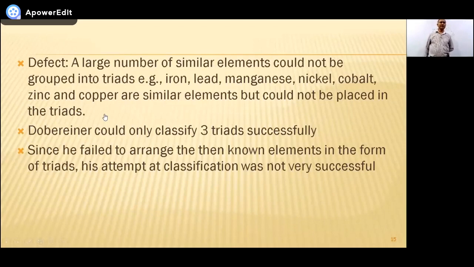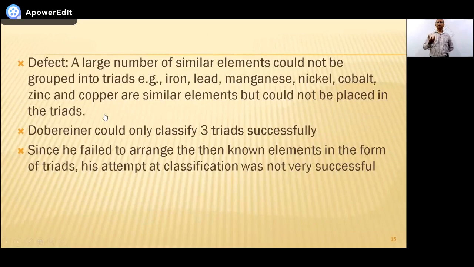So it's written here: a large number of similar elements could not be grouped into triads. Dobereiner successfully formed only 3 triads. If you see the history, there are a lot of things regarding this topic, but we are just following our book. That is why we are limiting ourselves according to the syllabus.